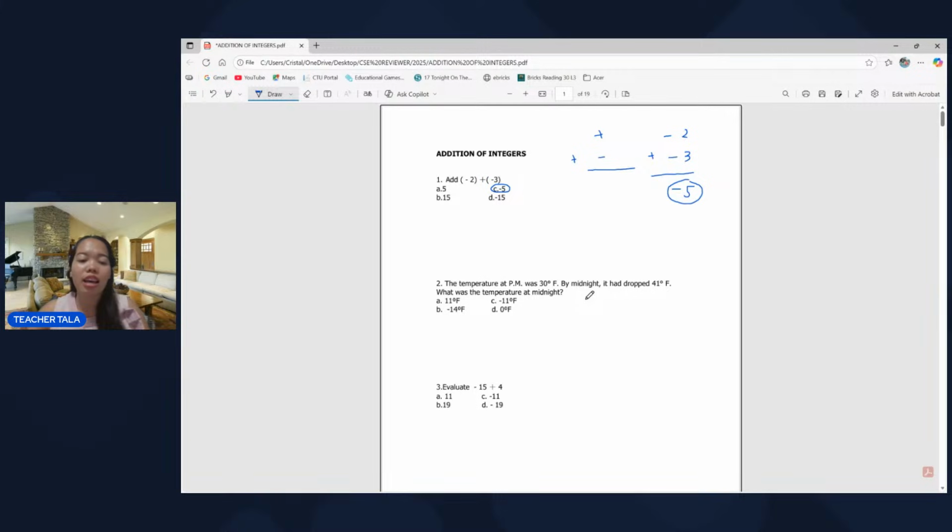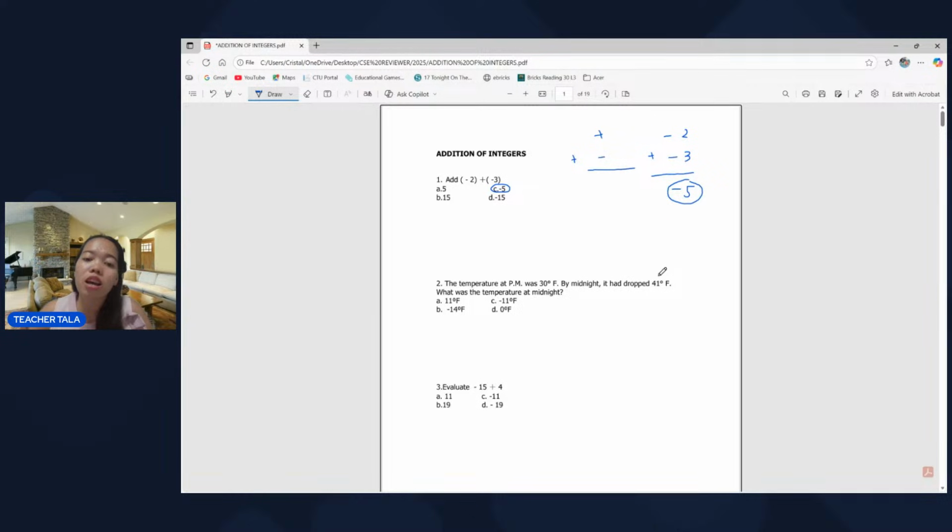Let's try a word problem about addition of integers. The temperature at PM was 30 degrees Fahrenheit. By midnight, it had dropped 41 degrees Fahrenheit. What was the temperature at midnight?